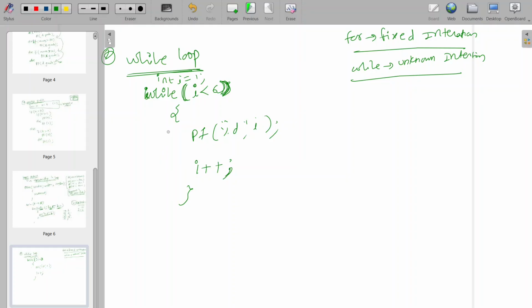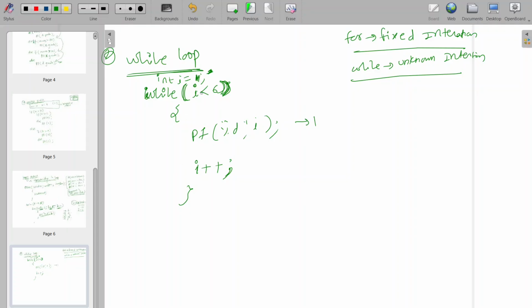Okay, so what will happen? Control will come into the while loop. It will see int i, we have initialized to 1. Then control will come here. 1 is less than 6. It will print. Then 1 will be incremented to 2. Output is 1, incremented to 2.